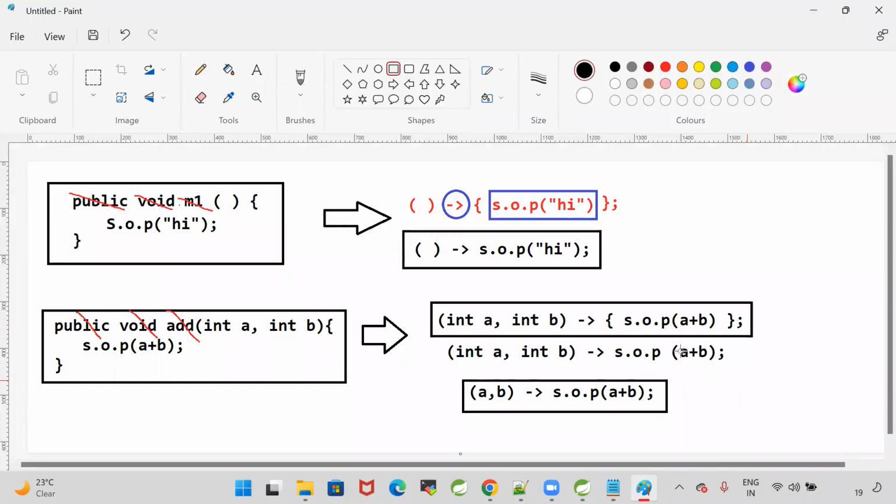Here when you observe, there is only one line in the body. When the lambda has a one-line body, curly braces are optional. So I removed the curly braces here. Then when you are passing input for the lambda, specifying the data type is also optional. Lambda will guess what type of data you are passing. Based on that, it is going to perform the operation.